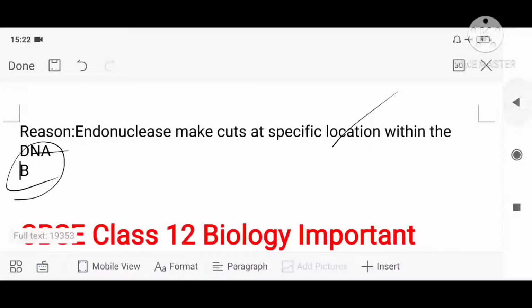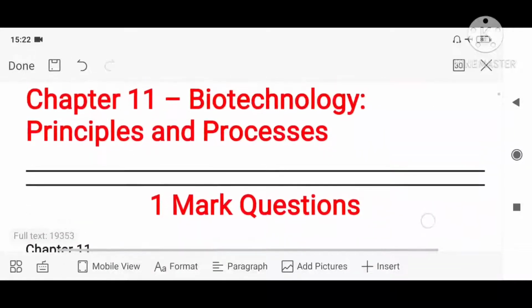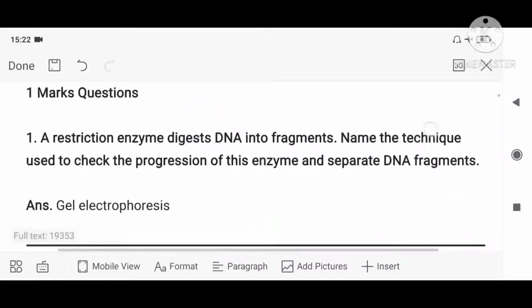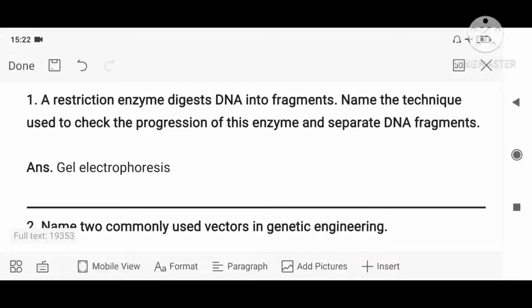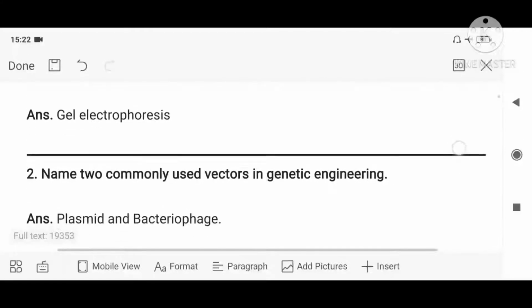Next, we are moving on to some of the one-word questions from this chapter, Biotechnology Principles and Processes. The first question is, a restriction enzyme digests DNA into fragments. Name the technique used to check the progression of this enzyme and separate DNA fragments. I have applied restriction enzyme, I have made fragments, I have to separate these DNA fragments. What is the procedure used? We have learned gel electrophoresis. What is the answer? Gel electrophoresis. In order to separate, we have to put them in a gel electrophoresis. All the bands based on their molecular weight will be getting separated, isn't it? So that is gel electrophoresis.